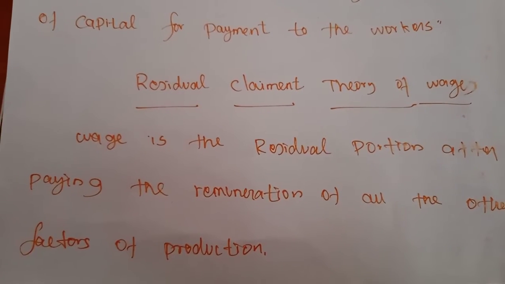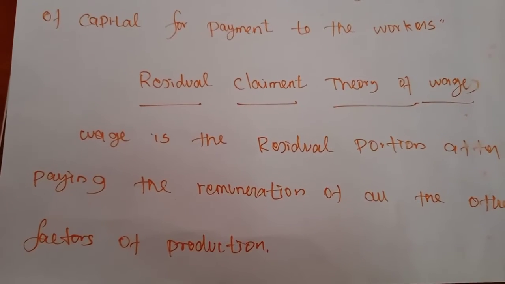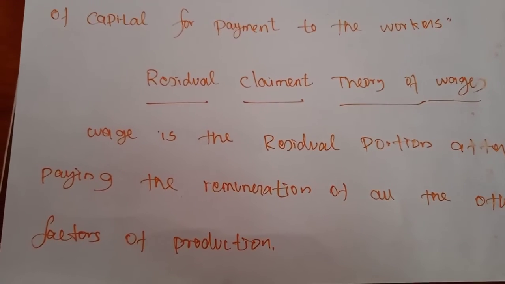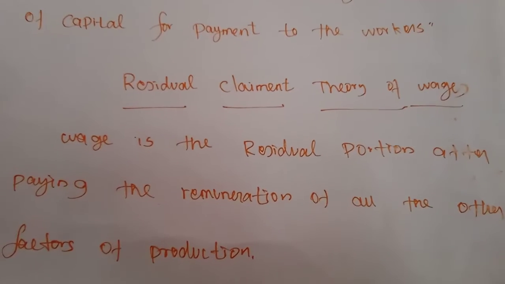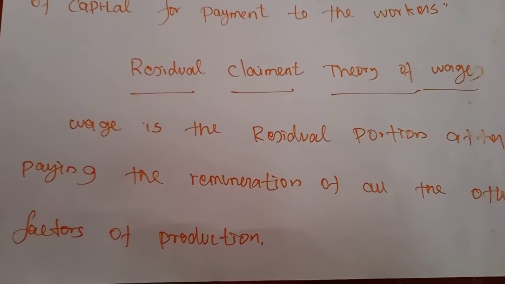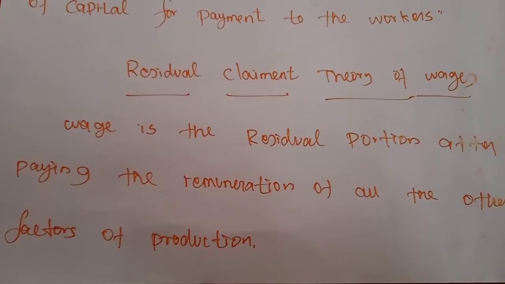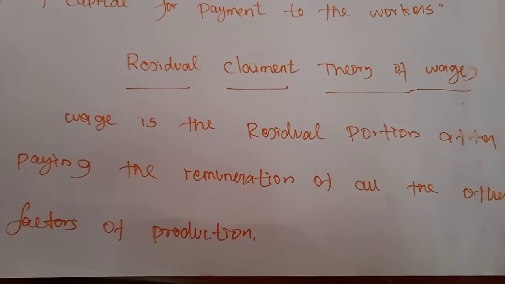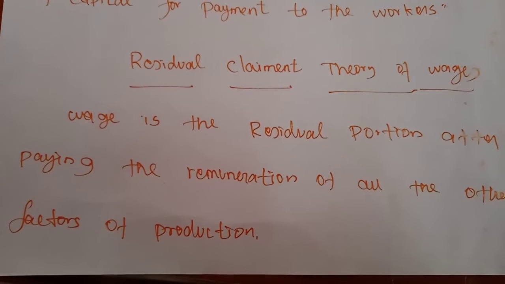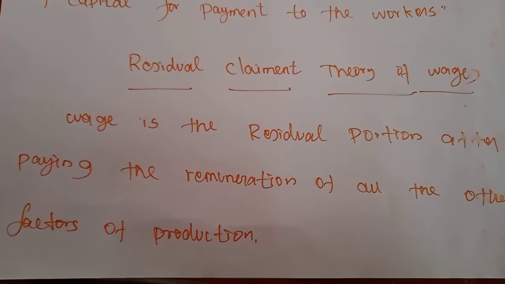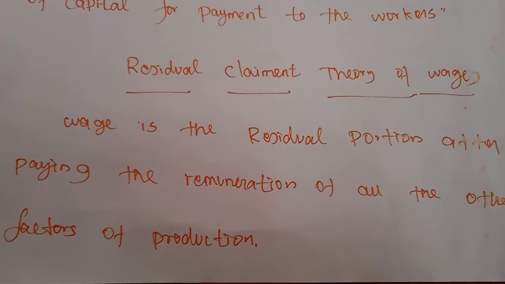Next, the demand side of labor in the determination of wages needs to be considered. Demand side means, as we have already studied, all the factors of production are important to produce any commodity. But if the laborer does not come to work, the product will not be produced.